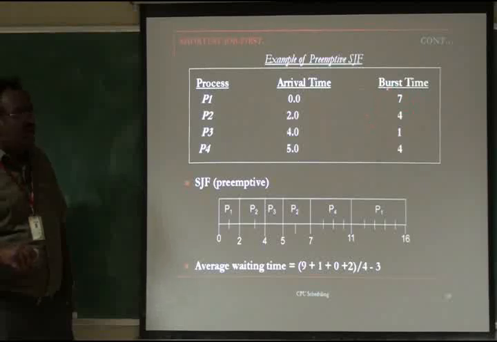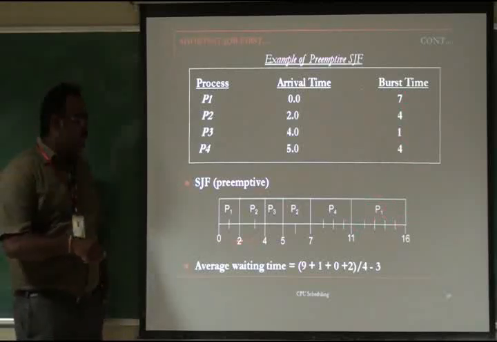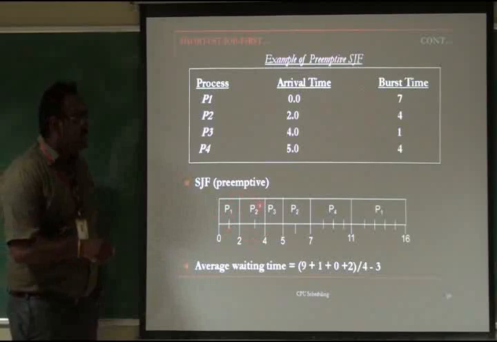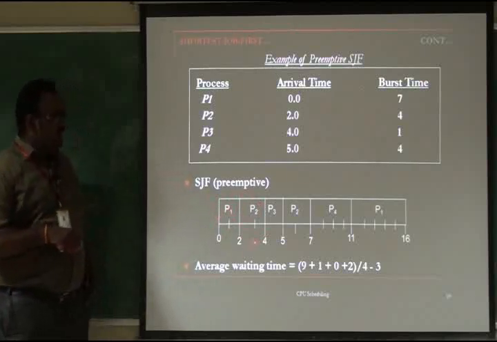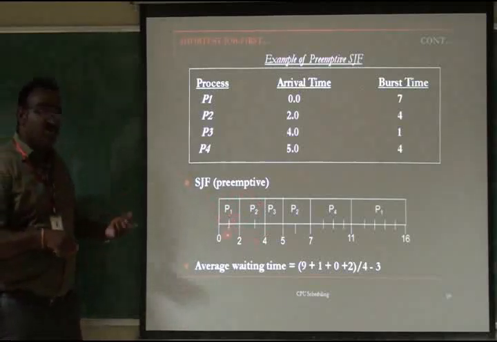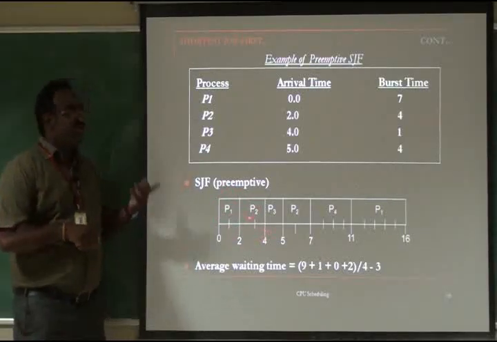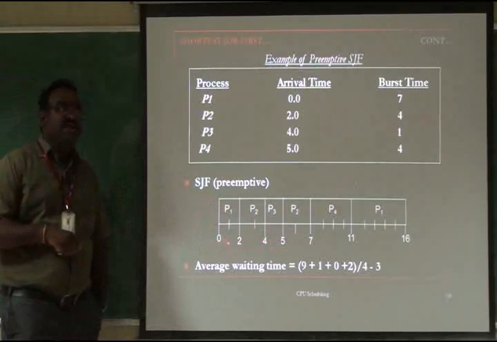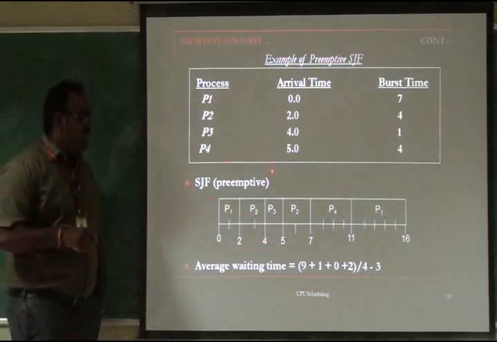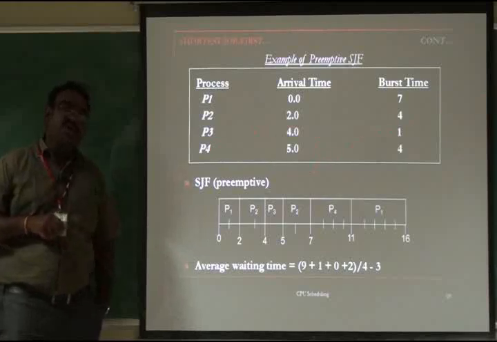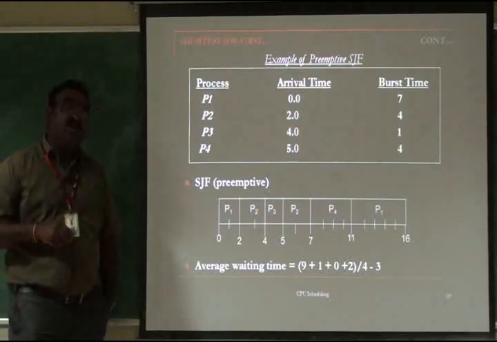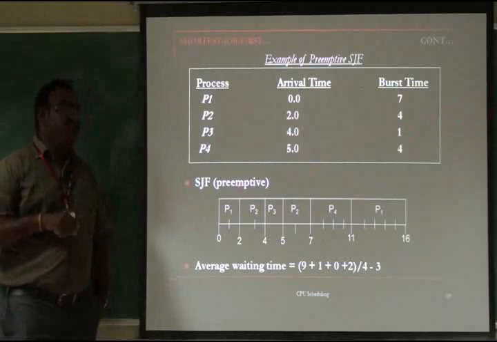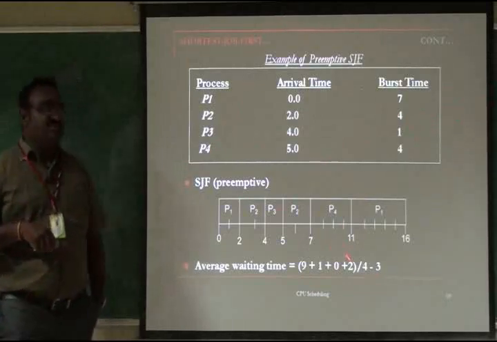Again only P1 remains, which has 5 milliseconds. Lastly, P1 finally gets the CPU. So this is called preemptive. P1 is preempted, P2 is preempted. P1 at the second millisecond is preempted and the CPU is given to the other process which has the smaller burst. So that is called the shortest remaining time first algorithm, SRTF. SJF preemptive is an efficient algorithm for all kinds of machines, especially when there is a heavy load on the machine. SJF should be used for scheduling by the CPU.